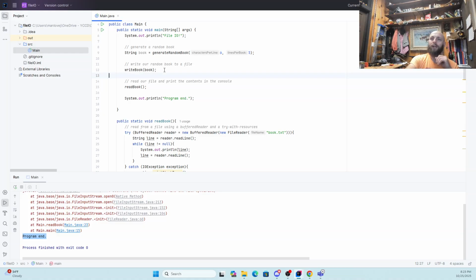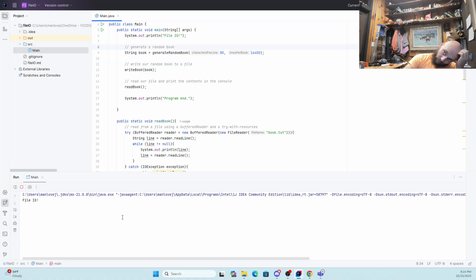So let's turn it back on and let's see our issue with cranking this to its full power. So the full power is I want to do 80 characters on a line, and in a book I want to do 16,400 lines, each with 80 characters. Now I'm going to hit run here, and it's going to start running. While this thing is running, I'm going to explain to you what the issue is.